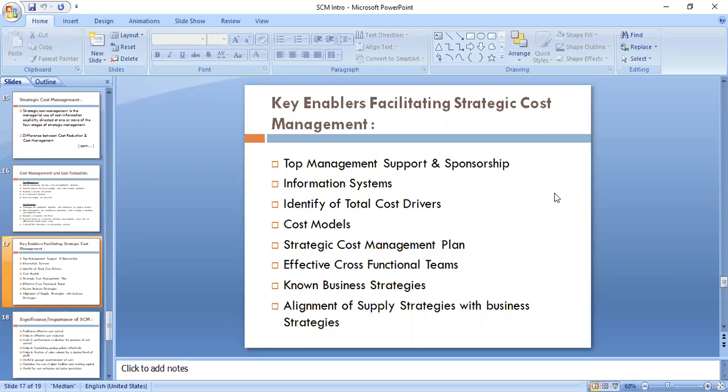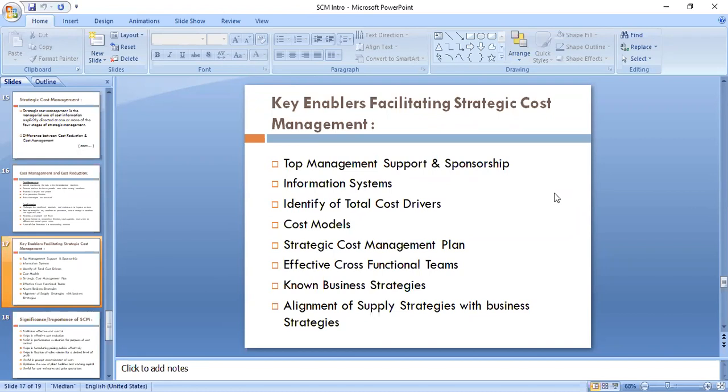Then your marketing people can formulate strategies on the basis of what the production strategies are. When the products are ready, which types of products and how much quantity will be there, the marketing people can plan it. So there are so many things. We need very good information systems. That's why we are studying the MIS subject as one of the key subjects in MBAs.